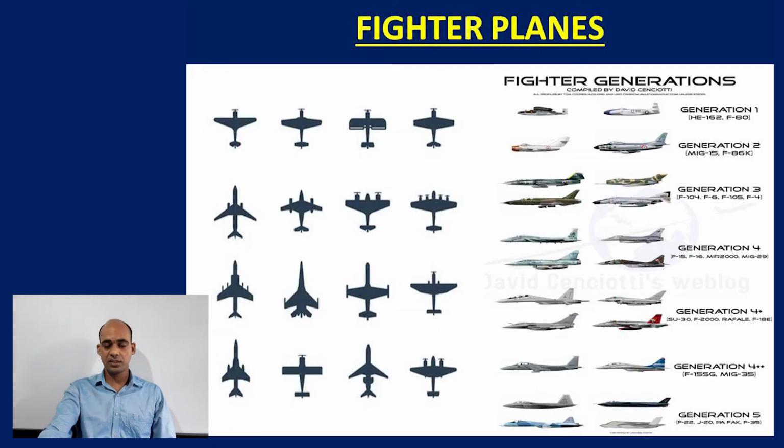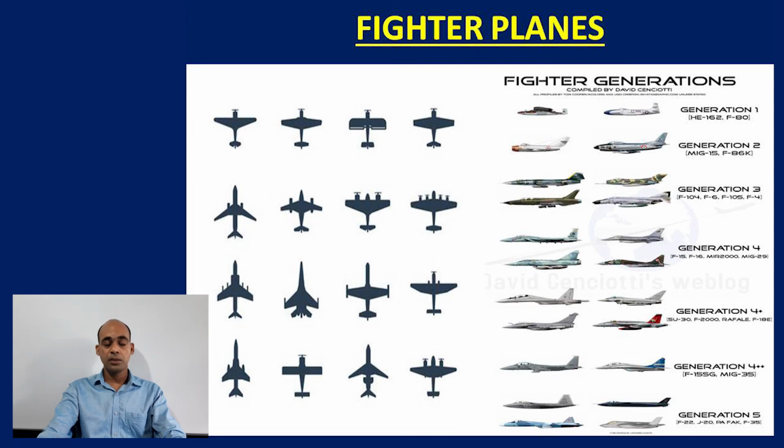Next, fighter planes. There are different types of fighter planes, and we can also distinguish them by seeing them. I am giving the example of the Indian Air Force. There are larger fighter planes, that is Sukhoi and MiG-29.